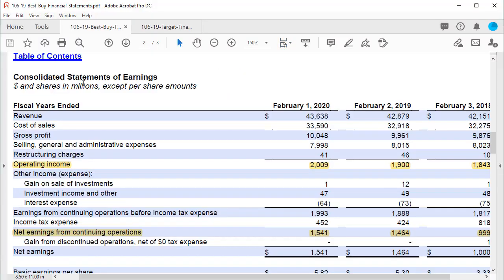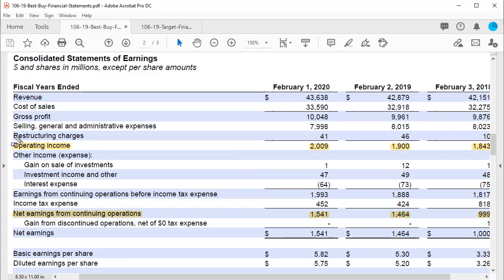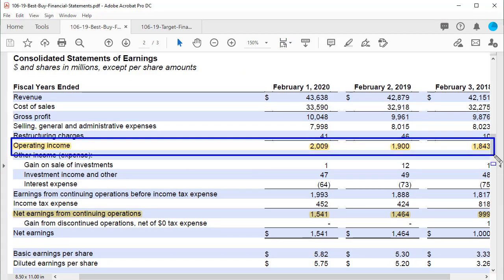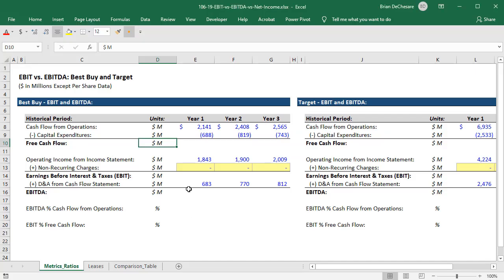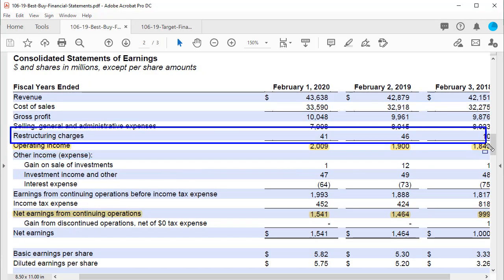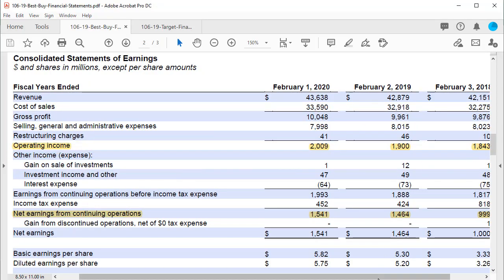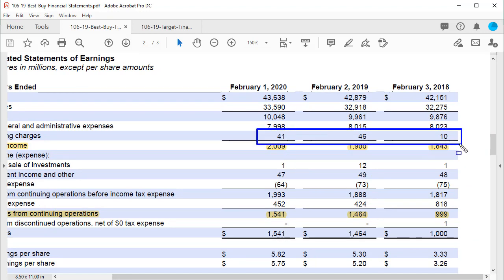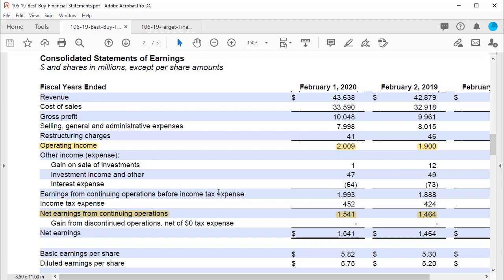So I have up here on screen Best Buy's financial statements. We would start the EBIT calculation with operating income on the income statement. And to save some time, I've already filled this in. You can see operating income from the income statement right here. The only question we need to ask ourselves here is, do we add back anything for the non-recurring charges? We see the company does have restructuring charges listed on its income statement, but these are not really non-recurring because they happen in 3 out of the past 3 years. Clearly, the company is constantly restructuring, so in our opinion, this is not a non-recurring charge, and so we're not going to add this back.